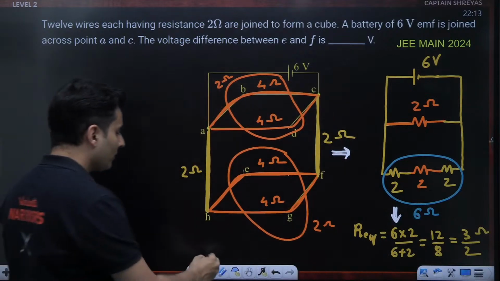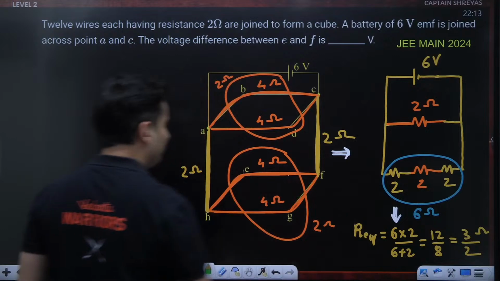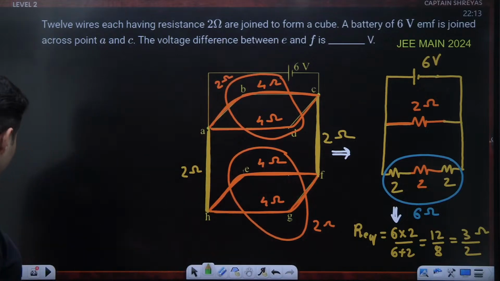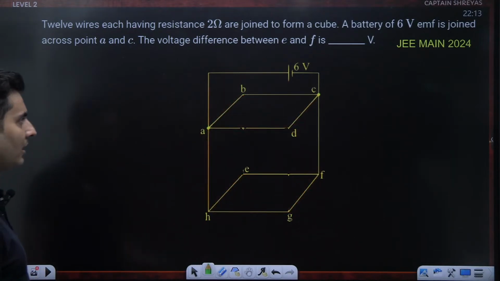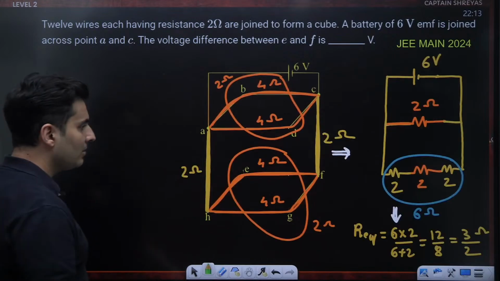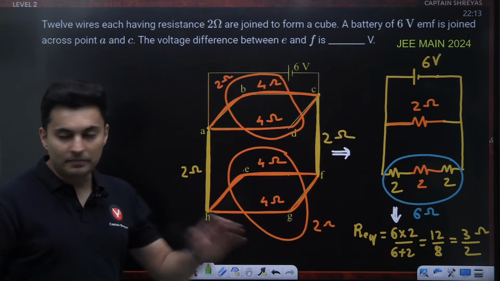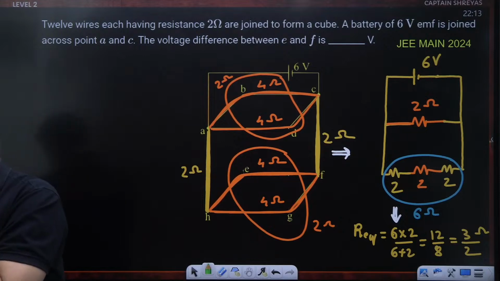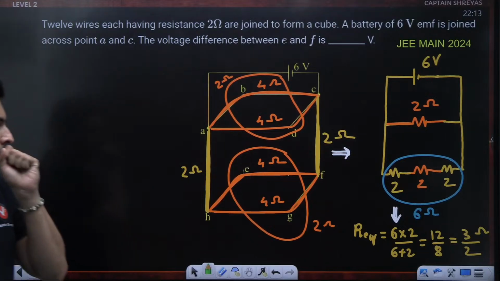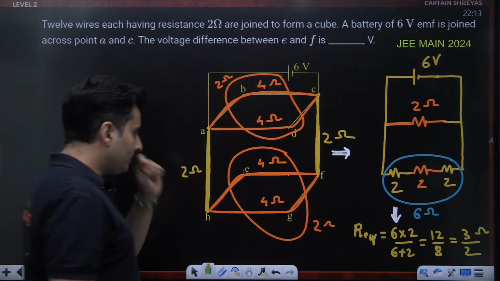Correct? So now we can start figuring out the currents in each branch. The currents in each branch, with 3 by 2 ohms. Yeah.